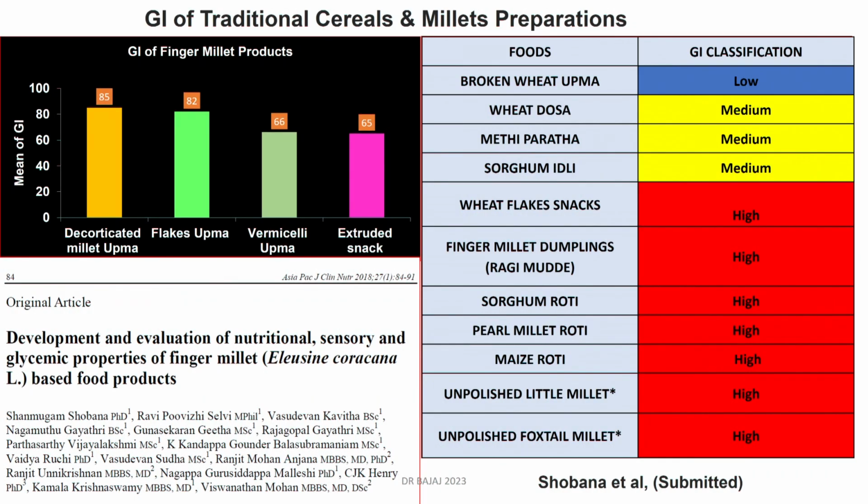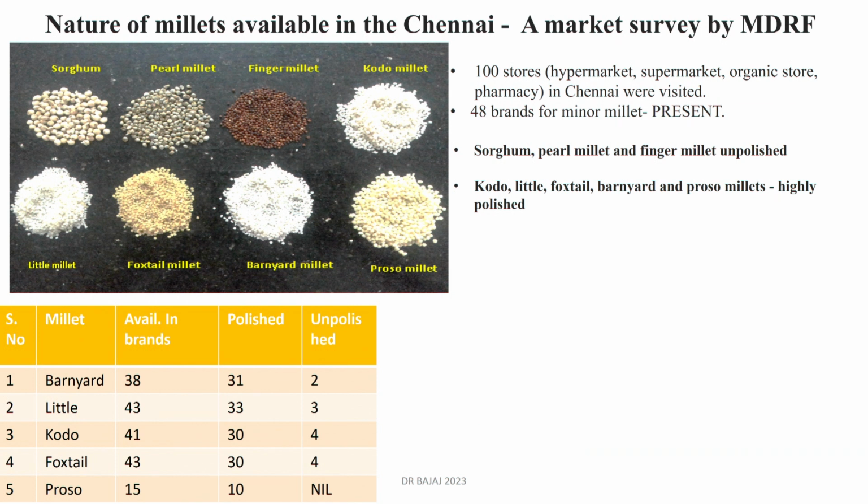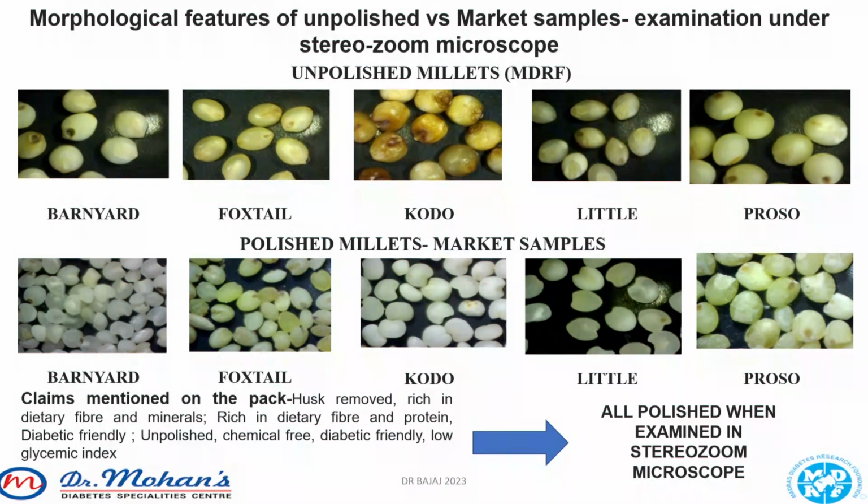Where is the problem? This is another paper talking similarly, saying that all the millet based foods are high in GI. Now, as I mentioned to you, the GI is ranging between 42.3 to 65.4, I'm sorry. Kodo millet is the one which is the highest in the lot of millets. The reason being, a study was done by MDRF in 100 stores, among which 48 brands showed that they were polished. So if you're going to go to the market and buy millets without knowing whether they are polished or not polished, the purpose of buying millets is lost.